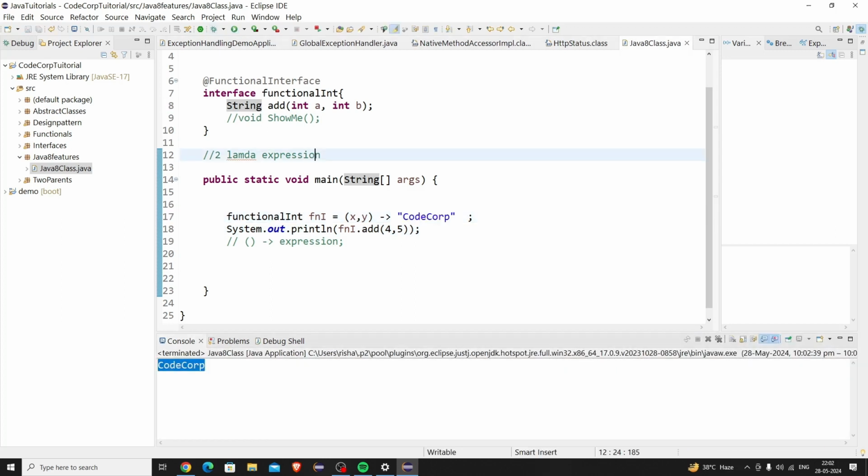So you must keep in mind that whatever parameters we give here should match the parameters we have defined in the functional interface, and whatever we return from the lambda expression should have a similar return type to the abstract method that we have declared there. I think that is pretty much all about functional interfaces and lambda expressions.